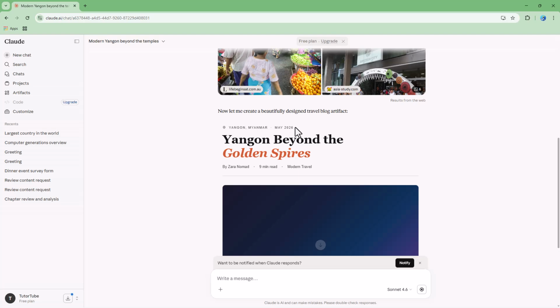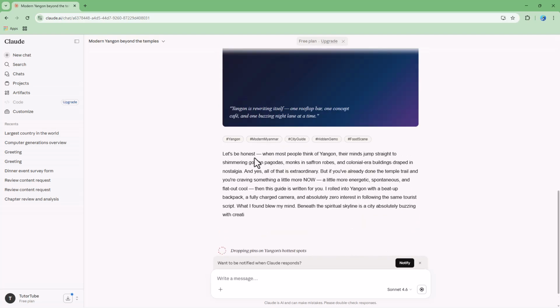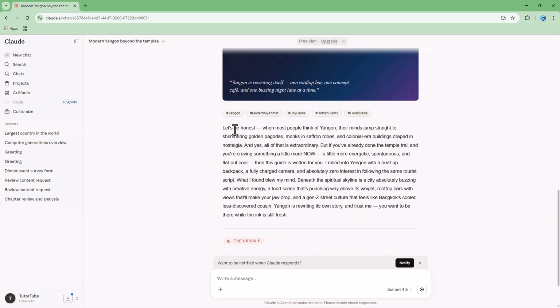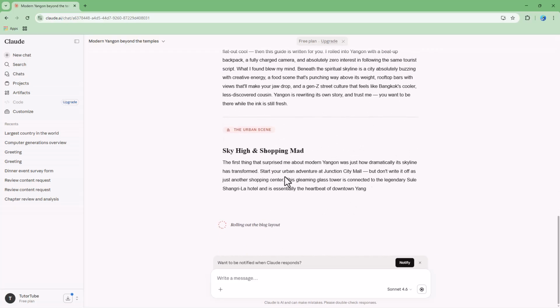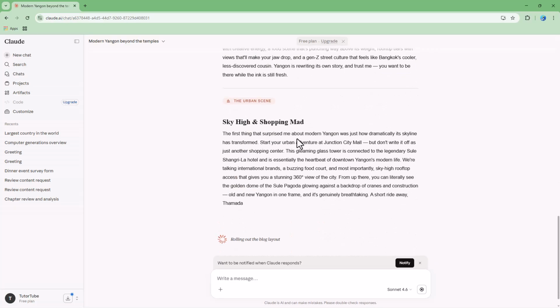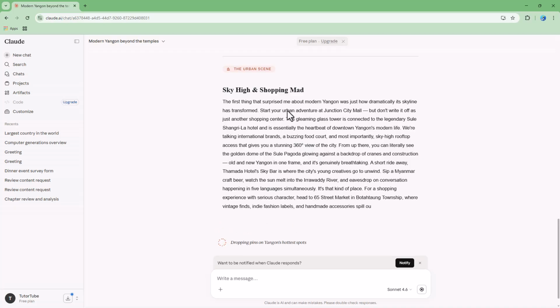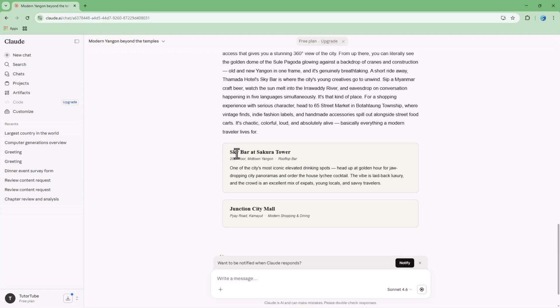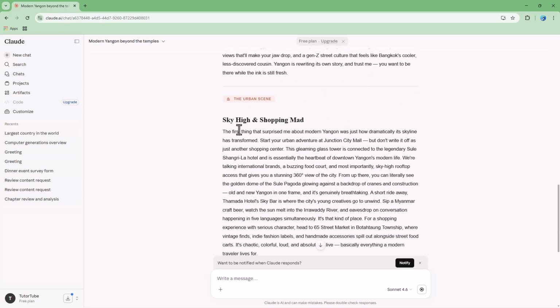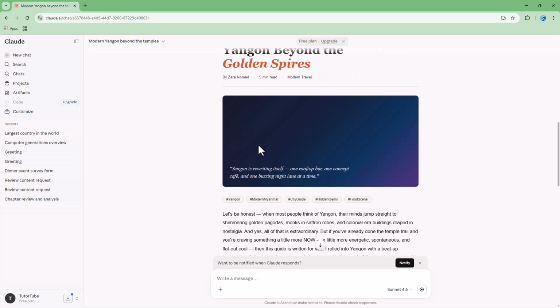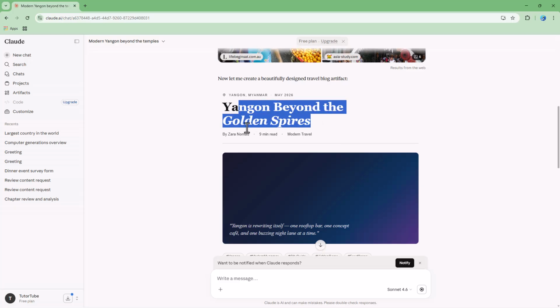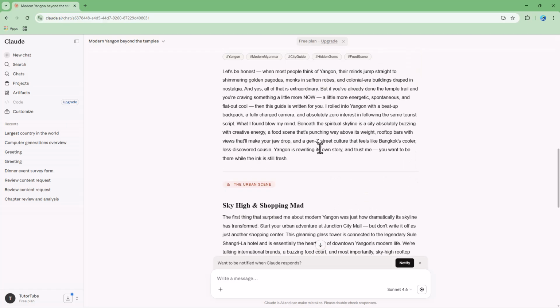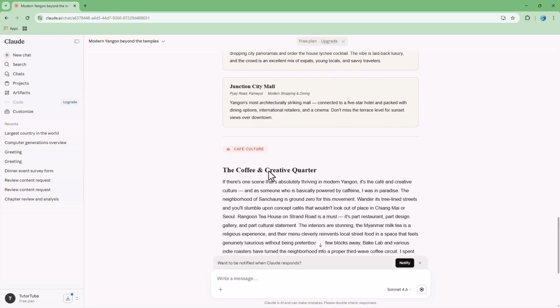So it says Yangon, Myanmar, and it says let me be honest. And now it is writing out a blog for me. You can see that this is a blog. There's the sky bar at Sakura Tower. You got the title, the modern travel, and the space. Then you got all of these.